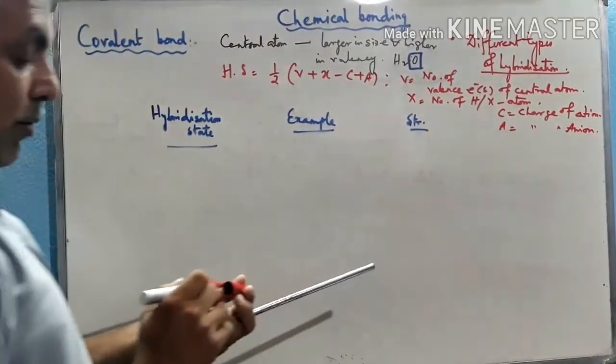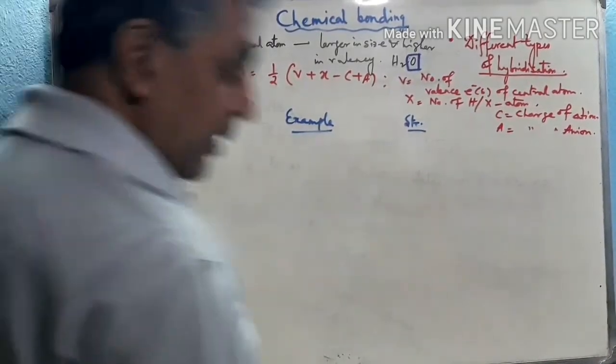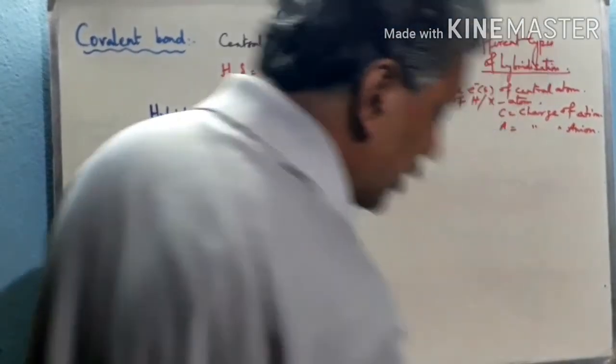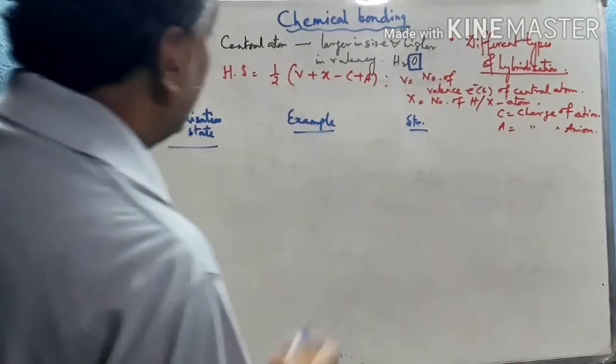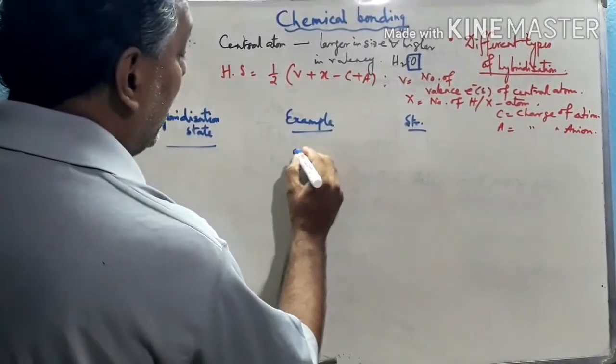So this is the formula through which we can find out the hybridization state of the central atom in a particular compound. Suppose the example is BeF2,